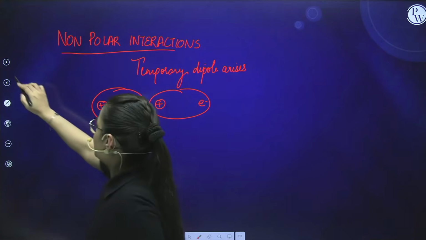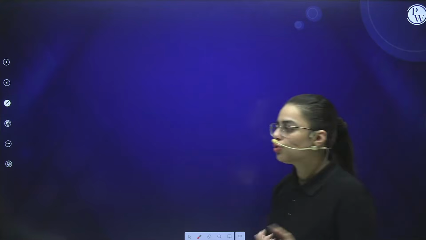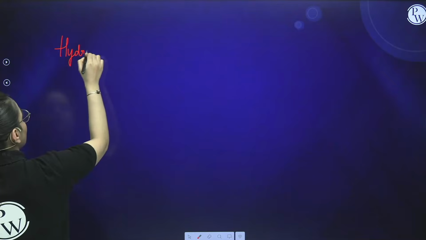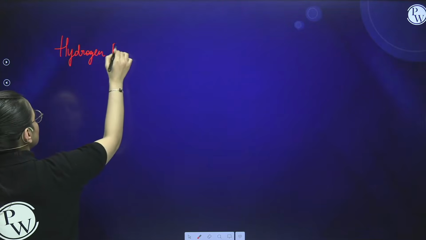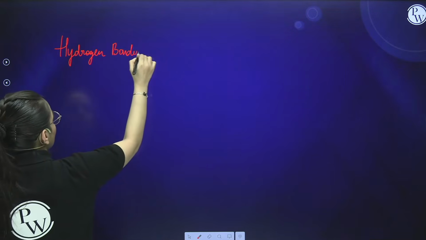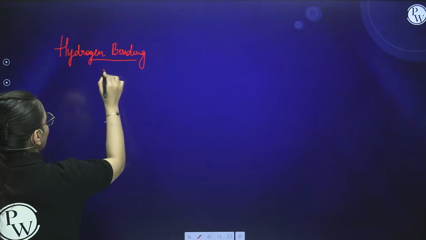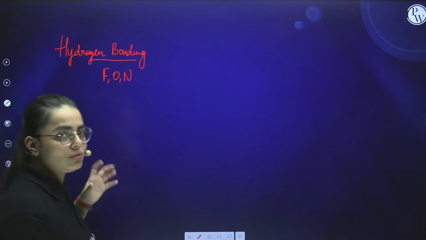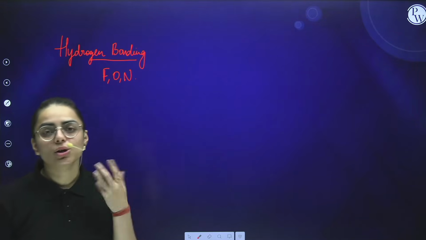Okay, now moving to the next category, that is hydrogen bonding. You should also know about hydrogen bonding, students. Basically, it arises when we have fluorine, oxygen and nitrogen. All of these three atoms have high electronegativity.